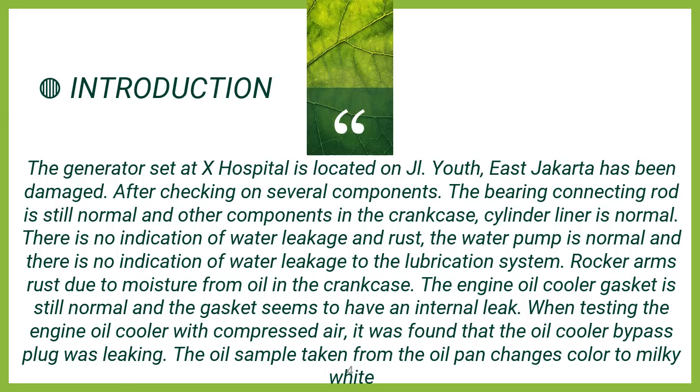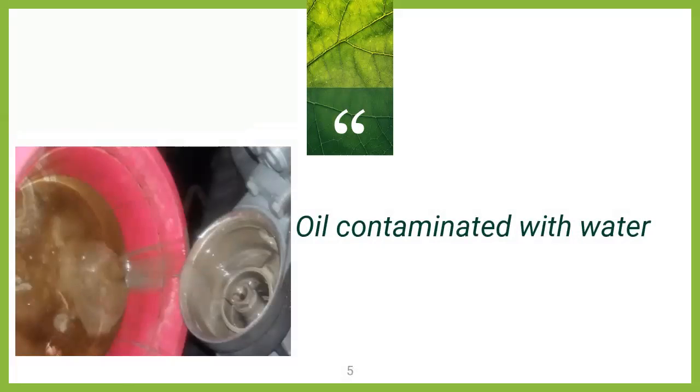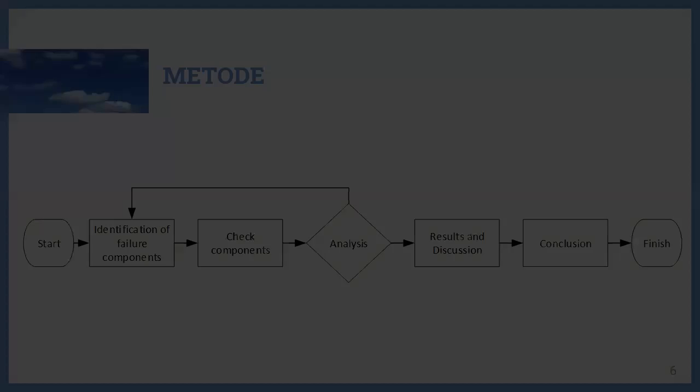The engine oil cooler gasket is still normal, but seems to have an internal leak. When testing the engine oil cooler with compressed air, it was found that the oil cooler bypass plug was leaking. The oil sample taken from the oil pan changed color to milky white, indicating oil contaminated with water.